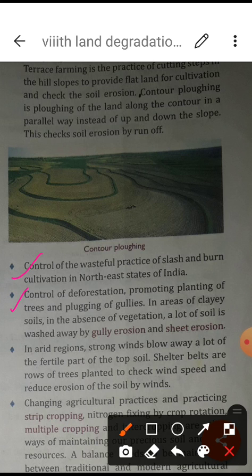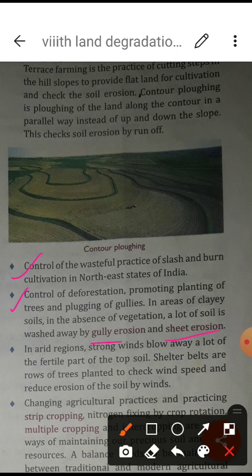Okay, so in this way you have to understand what is given in your book: what is gully erosion. It means when we are putting some kind of formation, like channels or some stoppage, to stop vegetation and other things, this is known as a gully. So when there is no vegetation, along the gully the vegetation and the soil are washed away, and this is known as gully erosion.